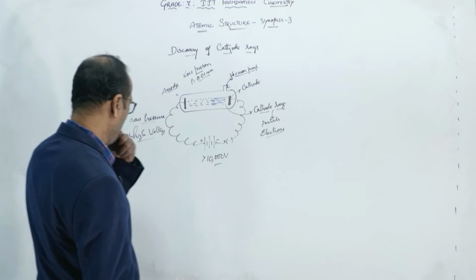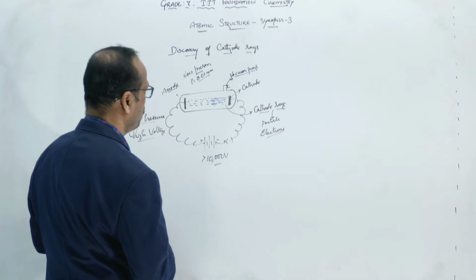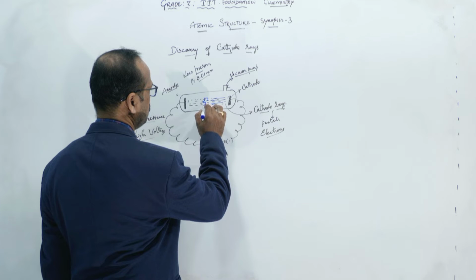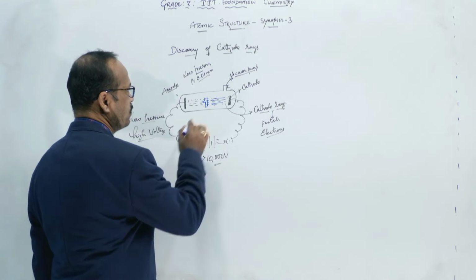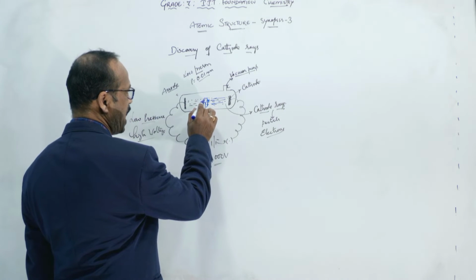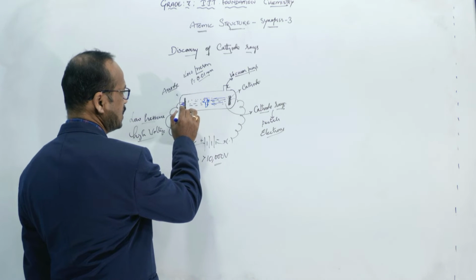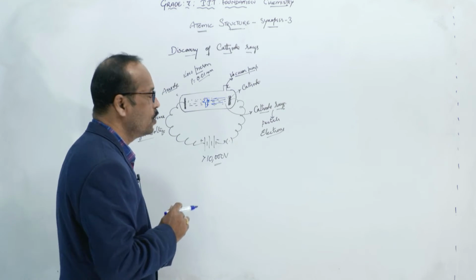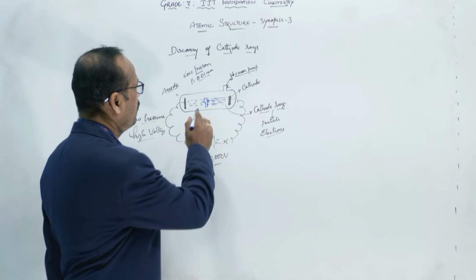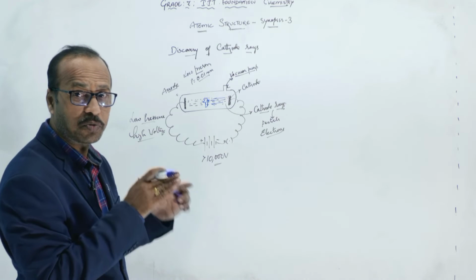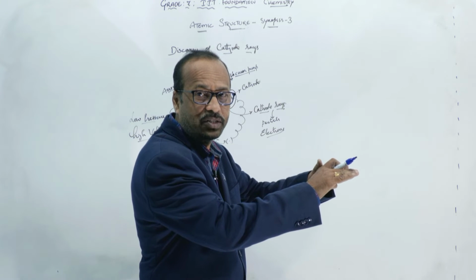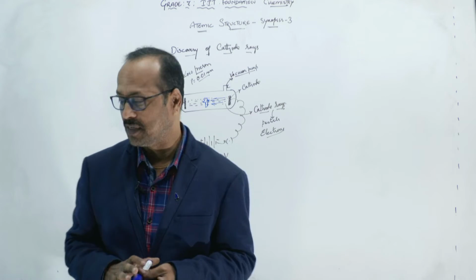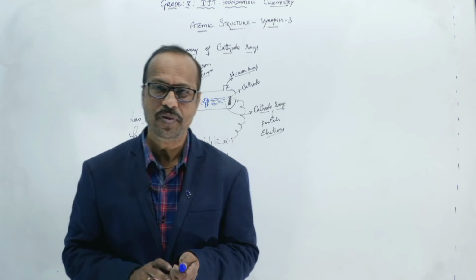So here also, what Thomson observed is, he placed one cross here, like this. On placing the cross, what did he observe? He observed that the shadow of the cross is formed behind it. If we arrange a screen, we can see that a shadow is forming behind this. A shadow forming behind means the rays are passing in a straight line. Yes or no? So in this way we can say that cathode rays travel in a straight line. That is the first property.